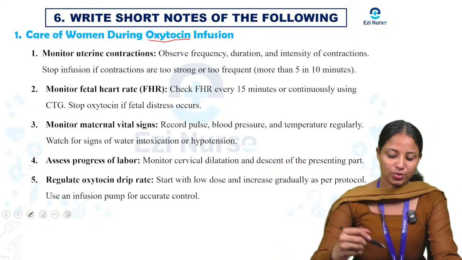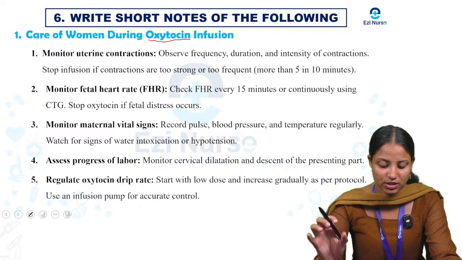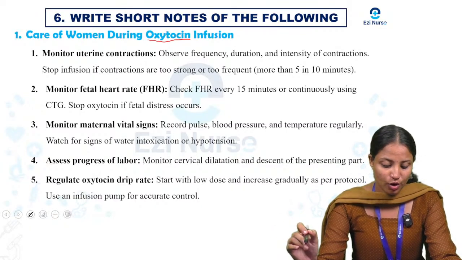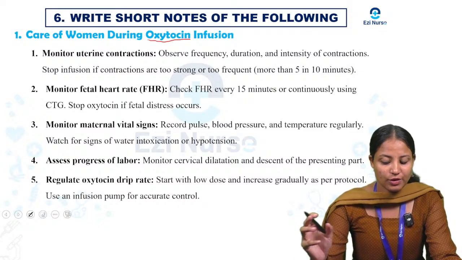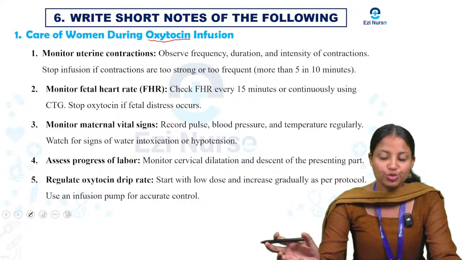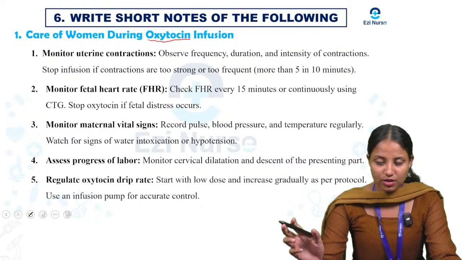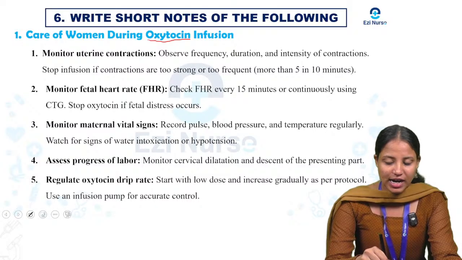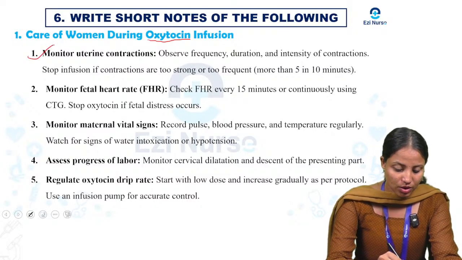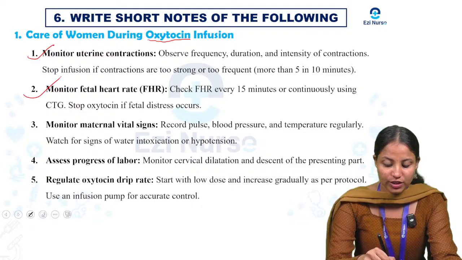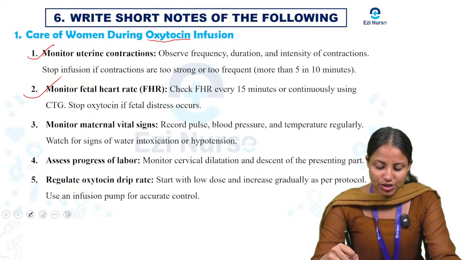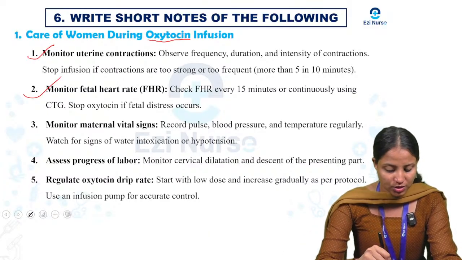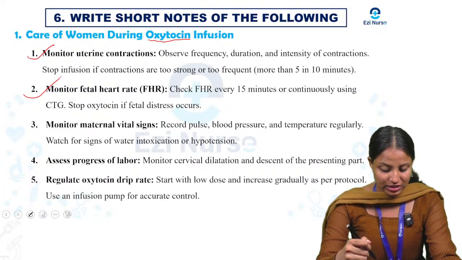First one is monitor uterine contraction. Observe frequency, duration and intensity of contractions. Stop infusion if contractions are too strong and too frequent, more than 5 in 10 minutes. Next, second one, monitor fetal heart rate, FHR. Check FHR every 15 minutes or continuously using CTG. Stop oxytocin if fetal distress occurs.